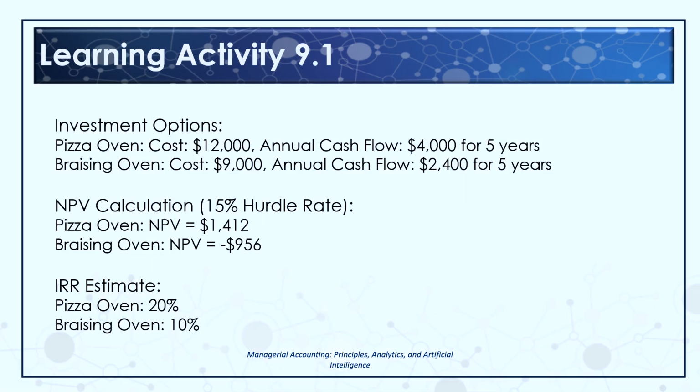Now complete Learning Activity 9.1. You're given two investment alternatives, a pizza oven or a braising oven. You will compute the net present value and internal rate of return for both options using a 15% hurdle rate. The purpose of this activity is to reinforce the capital budgeting concepts we learned in Chapter 8 and to remind us that investment decisions require time value of money analysis. Pause here and work through the activity. Once you've finished, check your answers with the solution provided in the back of Chapter 9.